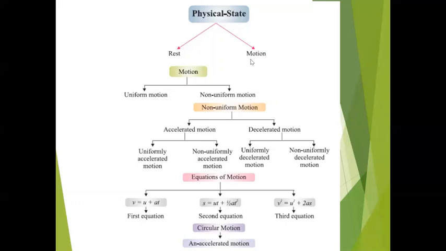Okay, then we will see non-uniform motion. Already, I think in class 7 we have done uniform motion and non-uniform motion. Non-uniform motion is again categorized into two groups, accelerated motion and decelerated motion. This decelerated motion is also known as retarded motion. Now, accelerated motion is again categorized into uniformly accelerated motion and non-uniformly accelerated motion. Decelerated motion is again categorized into uniformly and non-uniformly, so uniformly and non-uniformly is a common word here.